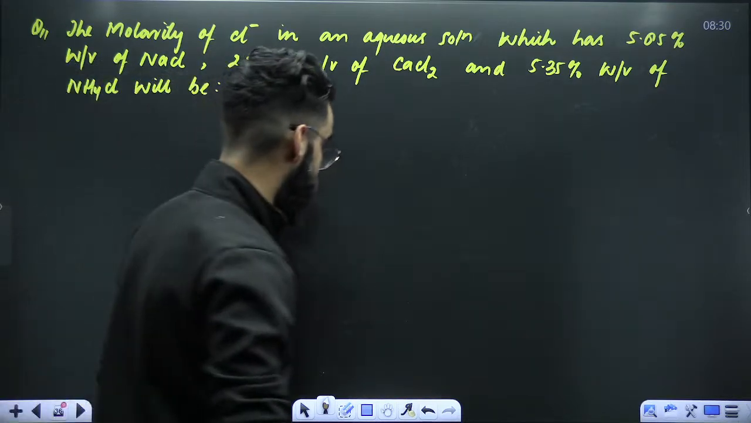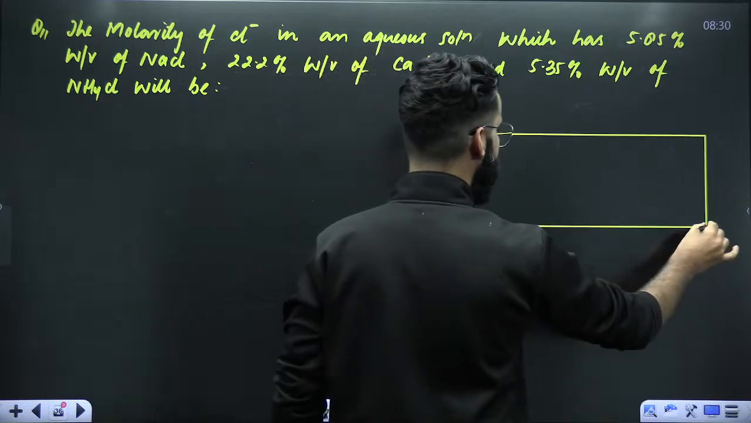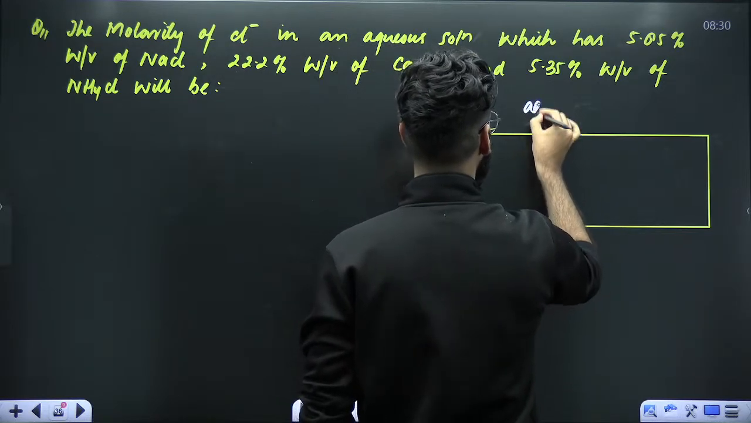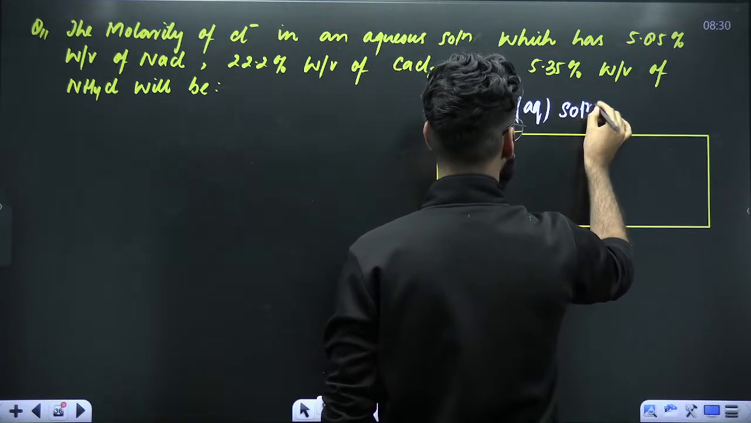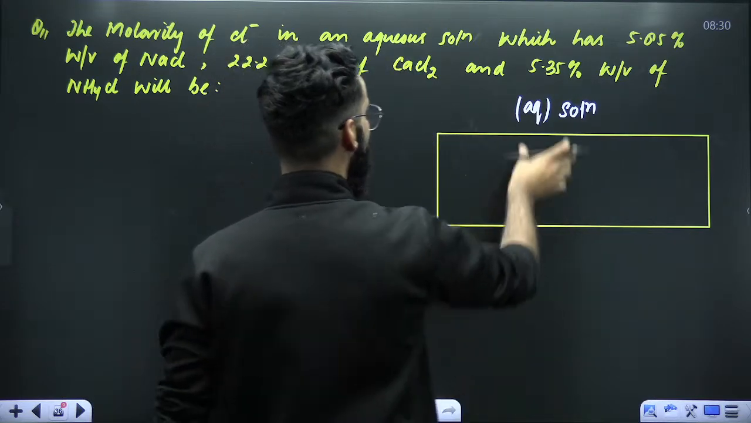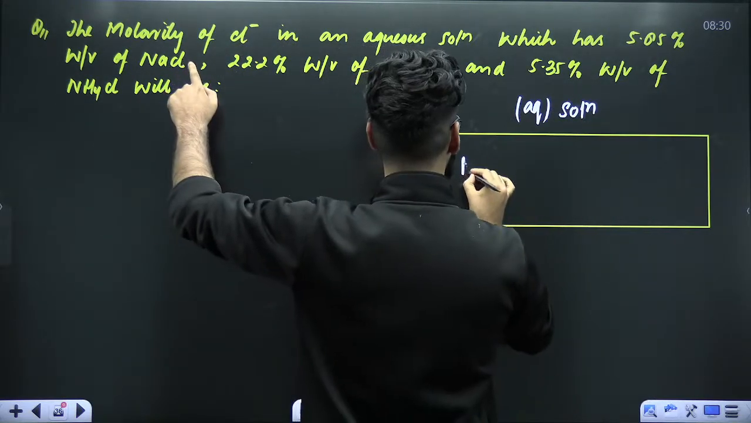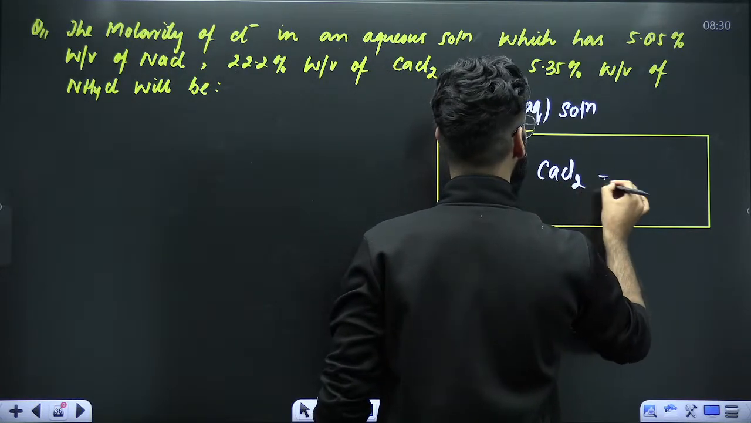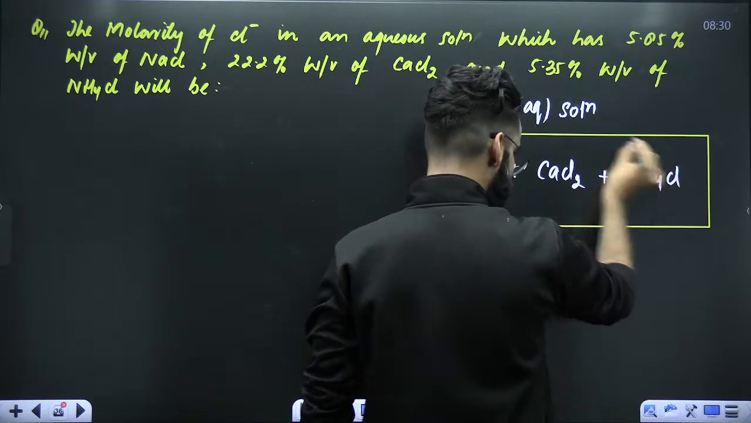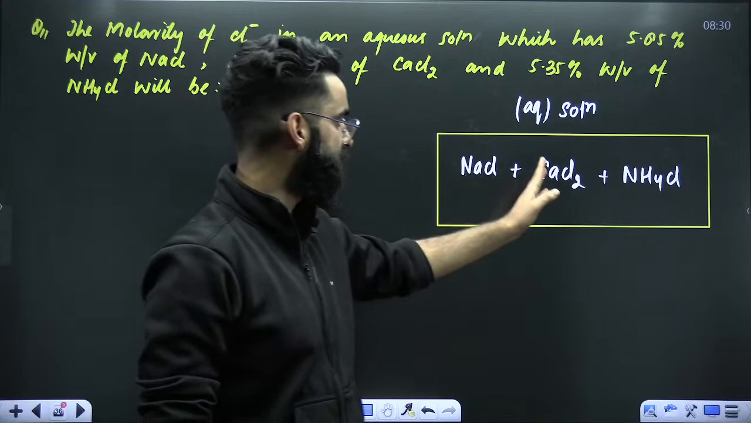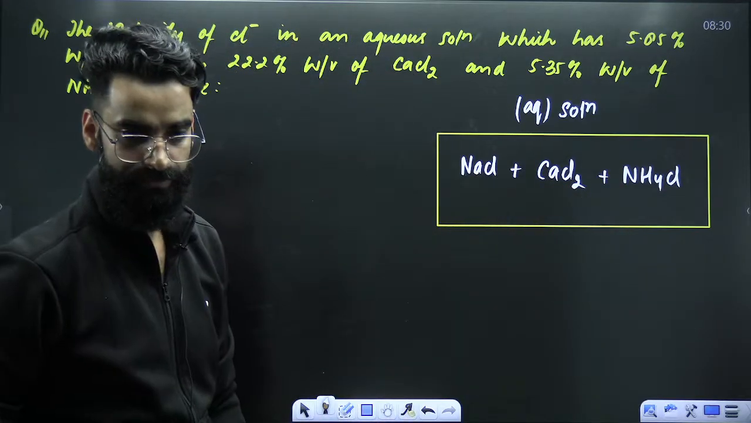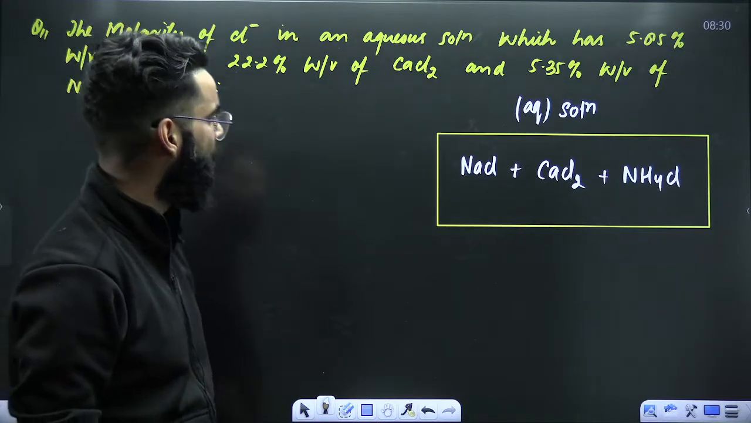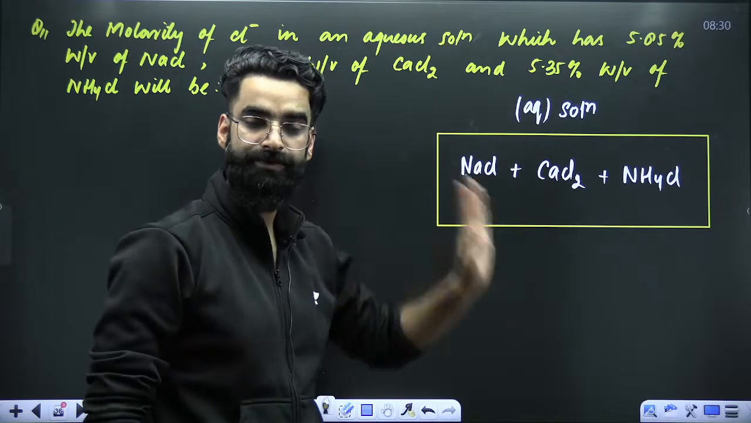Try to understand this particular question. So basically, assume that you have got a container in which you have got an aqueous solution. The container contains an aqueous solution, and in this aqueous solution, what all things we have? We have got NaCl, we have got CaCl2, and we have got NH4Cl as well. Try to understand what I'm going to say. What do we have to calculate? The molarity of Cl negative in the final aqueous solution.